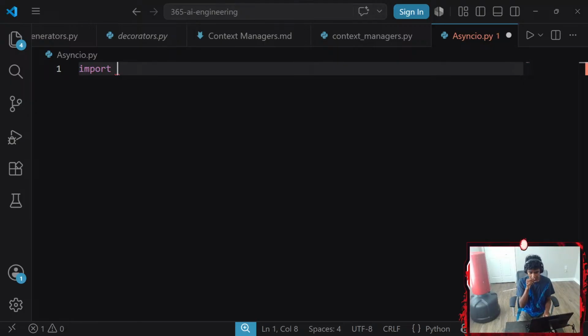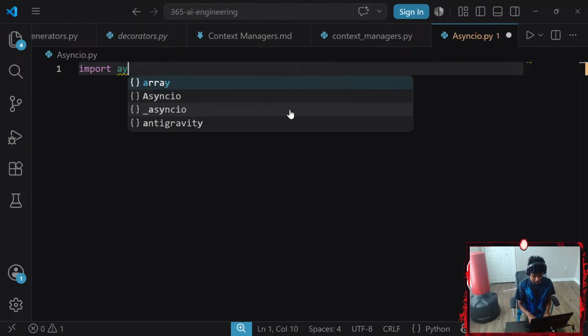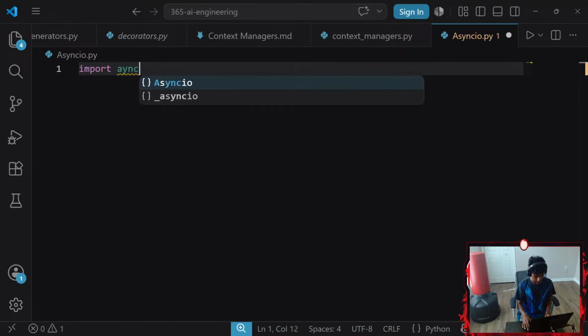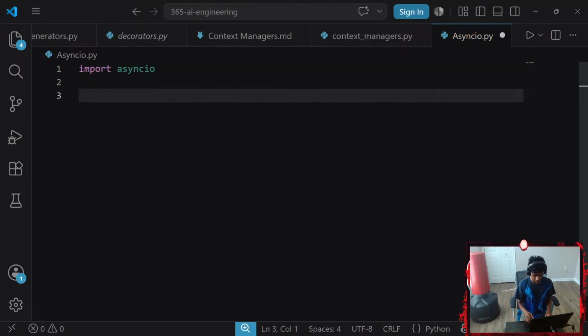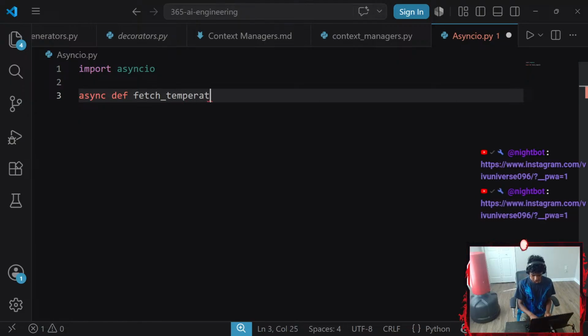Speaking of which, let's go ahead and import something. I'm gonna go ahead and get my instructions up here. Okay, and since I'm gonna work with async IO, I'm gonna import asyncio. There we go. And then let's create an async function called fetch_temperature.